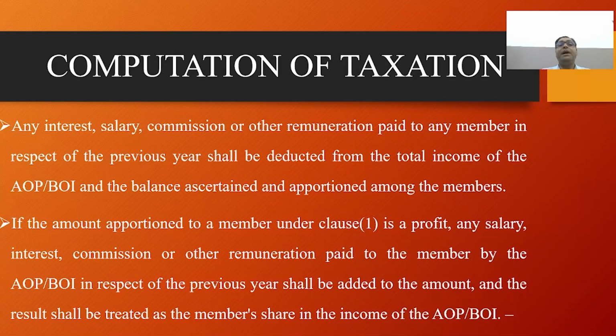If the AOP and BOI is taxed at the maximum marginal rate or any higher rate, the share of a member shall not be included in his total income at all. If no income tax is chargeable on the total income of the association or body, the share of a member therein shall be chargeable to tax as a part of his total income, and no rebate will be allowed if tax has been paid by the association or body at normal rates.